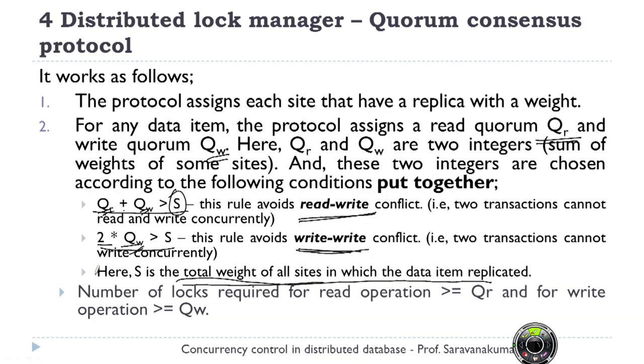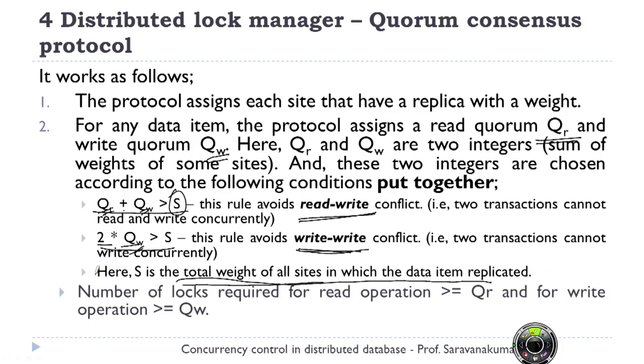And now when a site is requesting a data item, the data item is replicated in a number of sites. Now the question is, how many sites do I need to lock? So the number of locks required for a read operation is greater than or equal to QR for a data item.